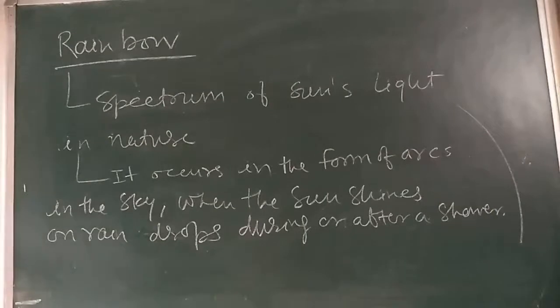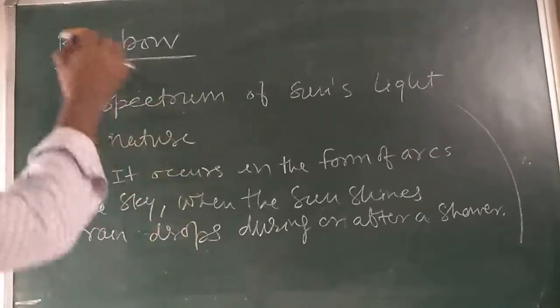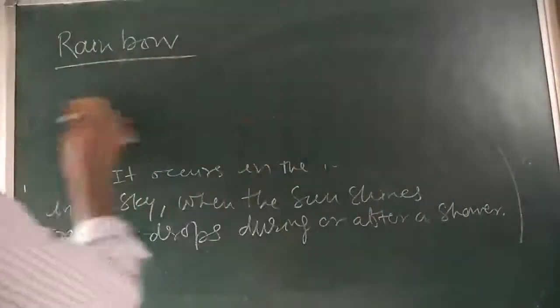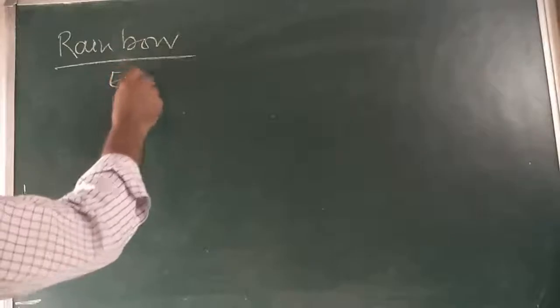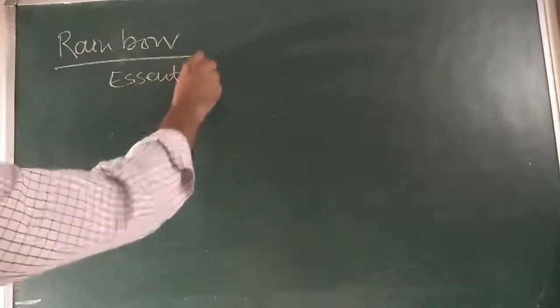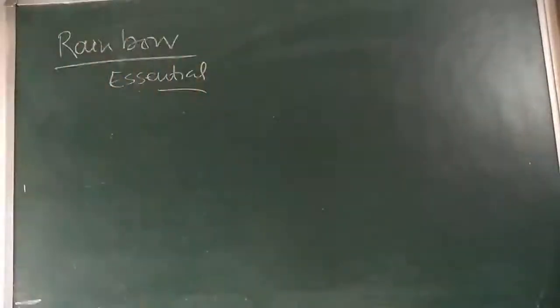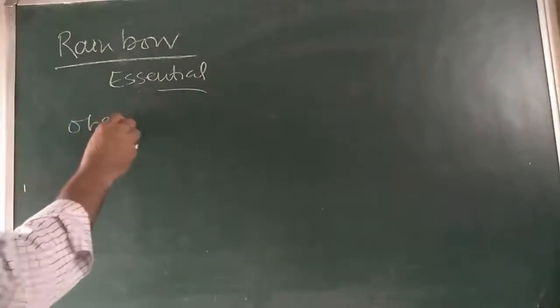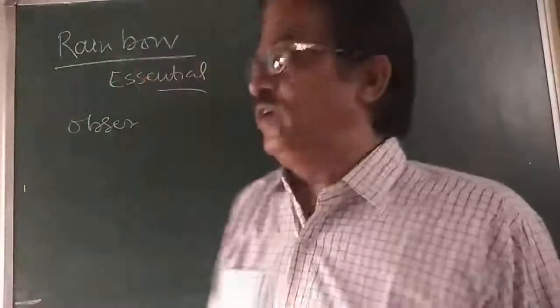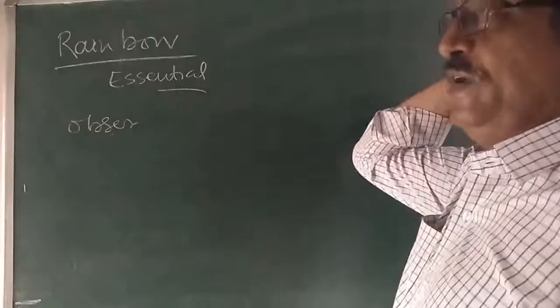What are the essential conditions to observe rainbow? It is a spectrum. The essential condition for observing a rainbow is that the observer must stand like this. I am standing in front of you, sun is just behind me.